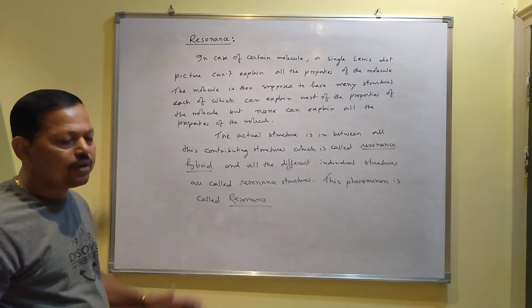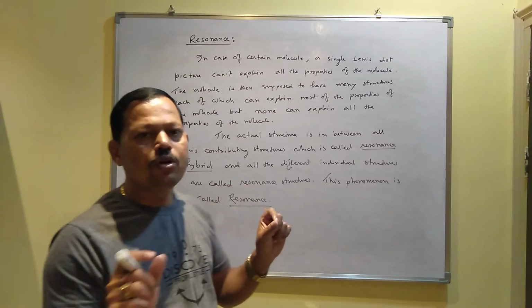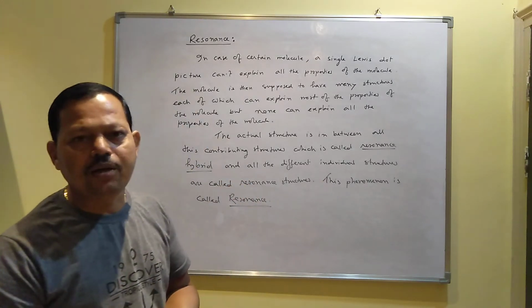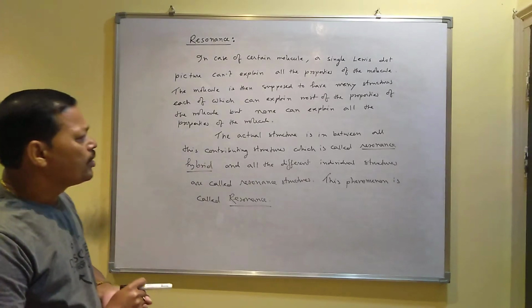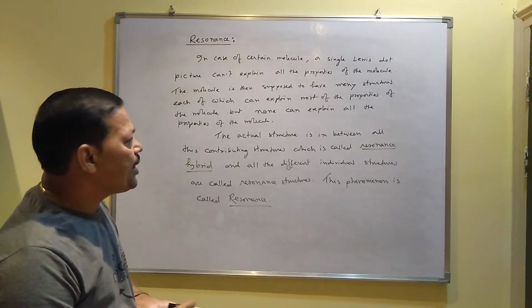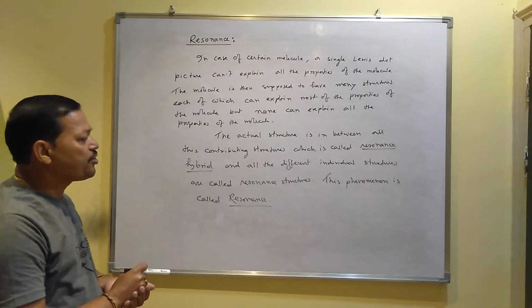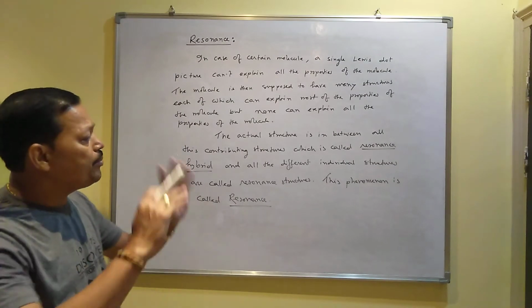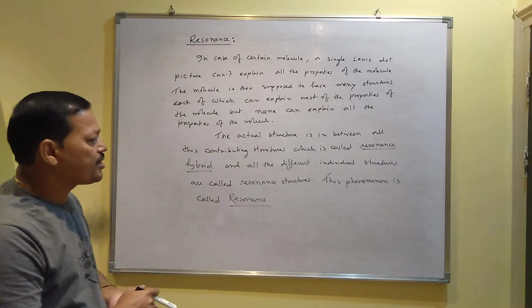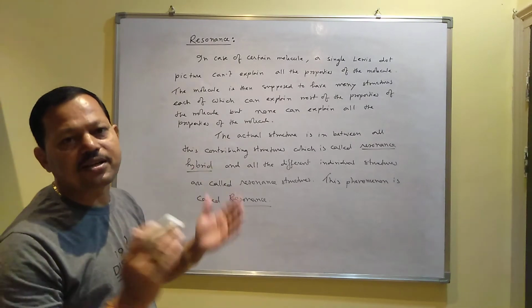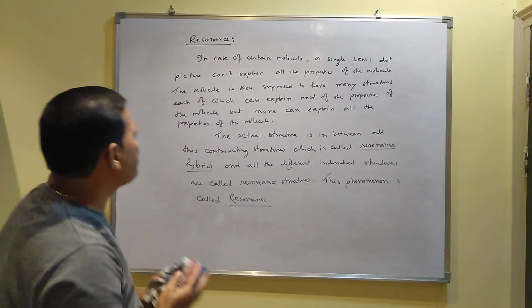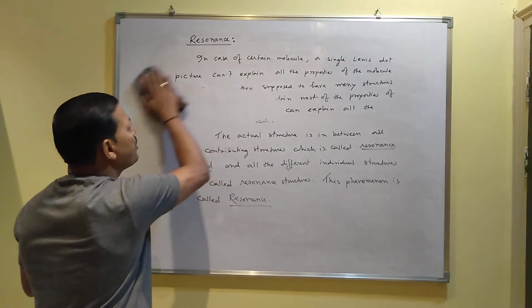I mean to say, for a molecule you can draw two or more structures, but no one can explain all the properties of the molecule. So the actual structure, what will be the actual structure? That structure is called resonance hybrid, and resonance hybrid means nothing. It is the structure in between all the contributing structures, and these individual structures, they are called resonance structures, and this phenomenon is called resonance.